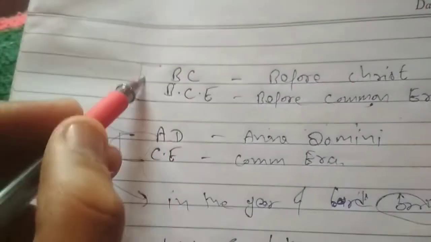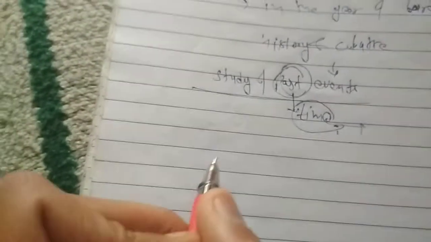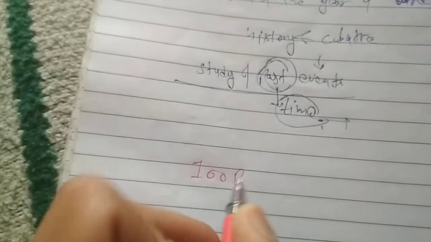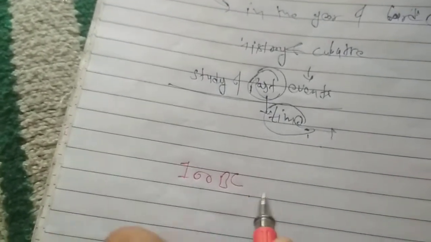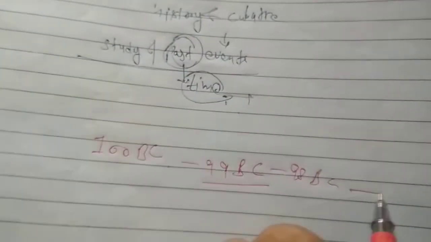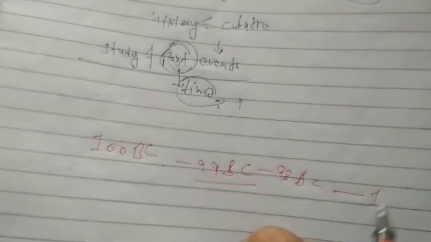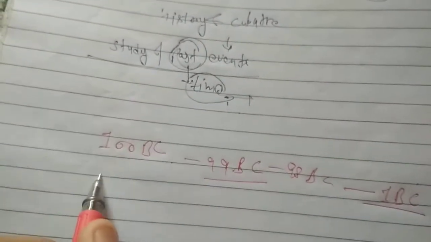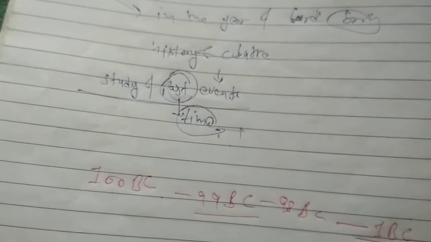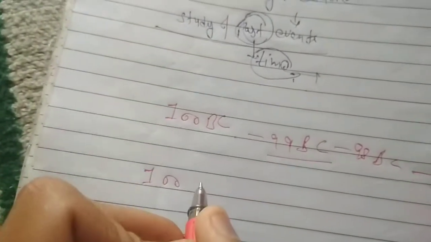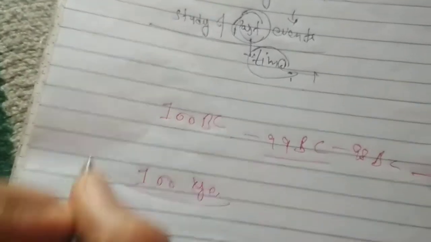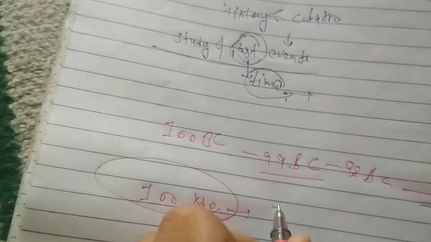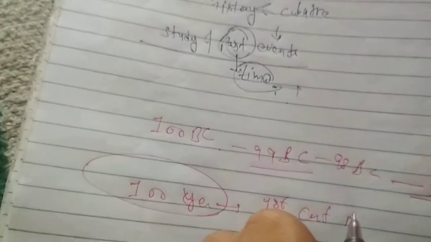So how do we write the dates? We write like BC. First we are going to discuss BC. If I write 100 BC, after that which date comes? 101? No guys. After that 99 BC, then 98 BC, and so on to 1 BC. So from 1 to 100, how many years are there? 100 years. So it is called first century BC.